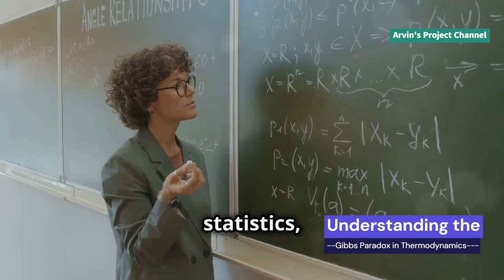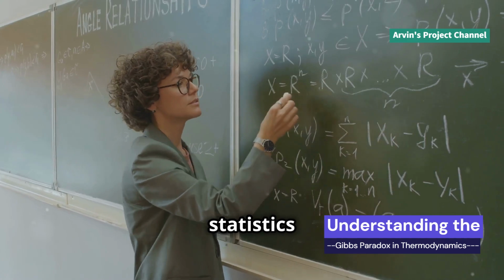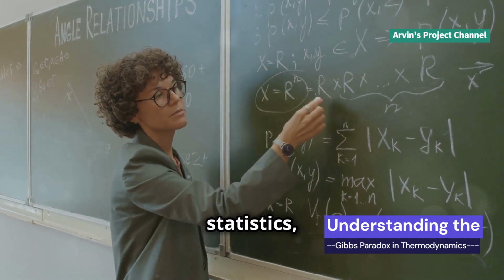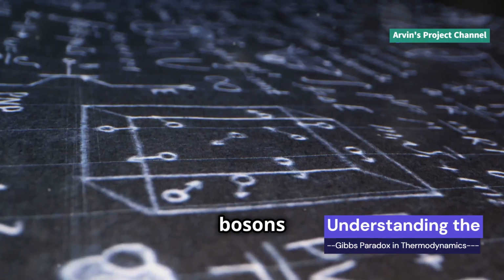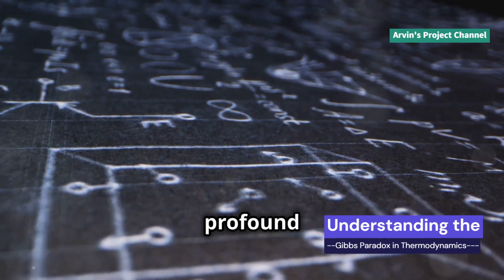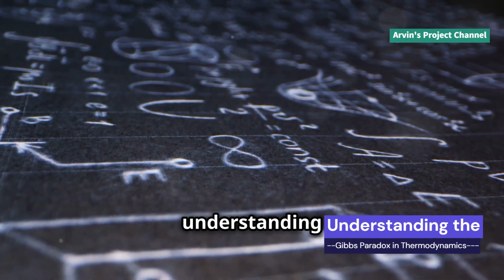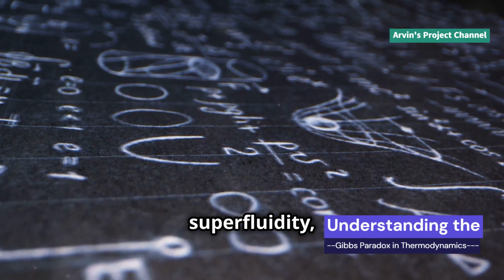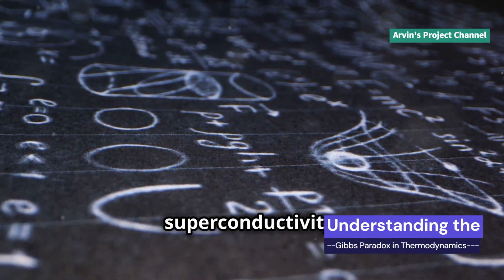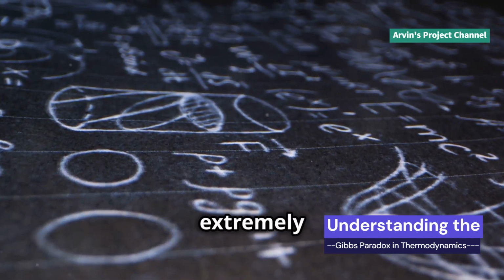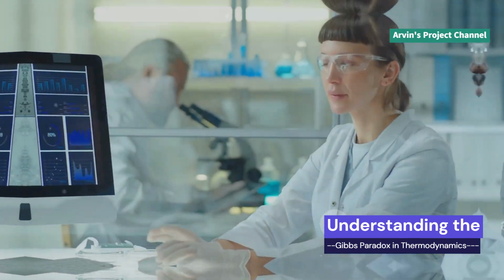Two types of quantum statistics, Bose-Einstein statistics and Fermi-Dirac statistics, dictate the behavior of bosons and fermions, respectively, and have profound implications for our understanding of phenomena such as superfluidity, superconductivity, and the behavior of matter at extremely high densities.